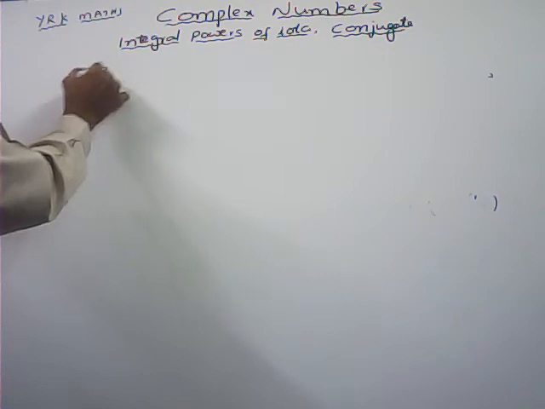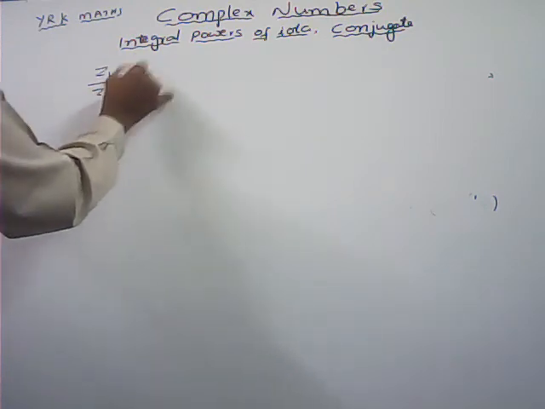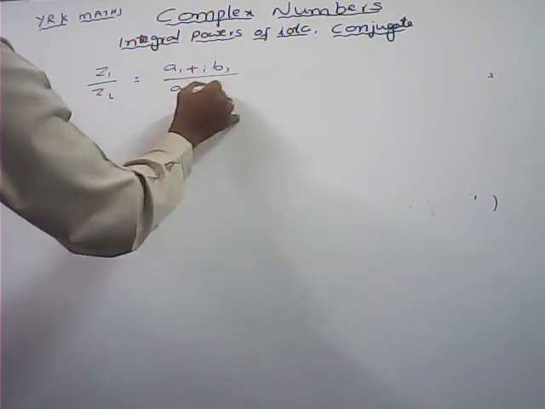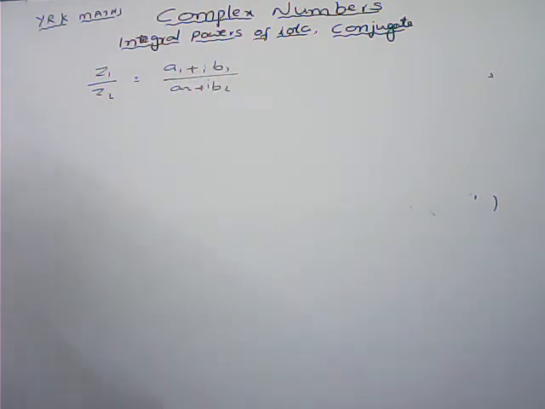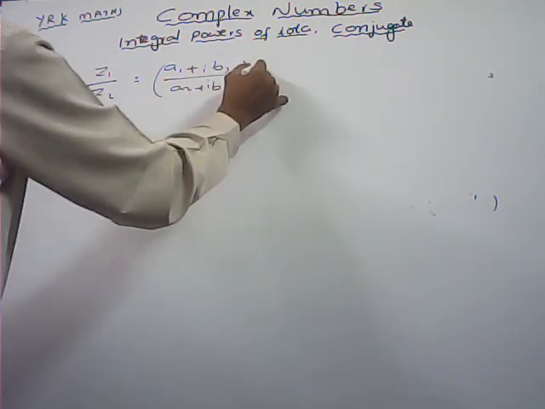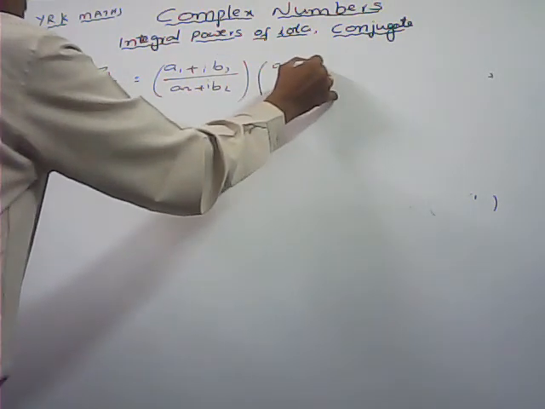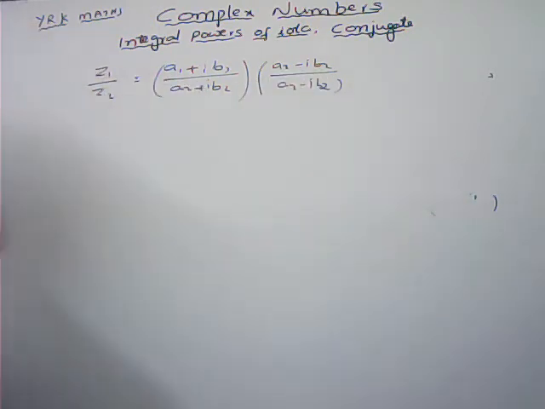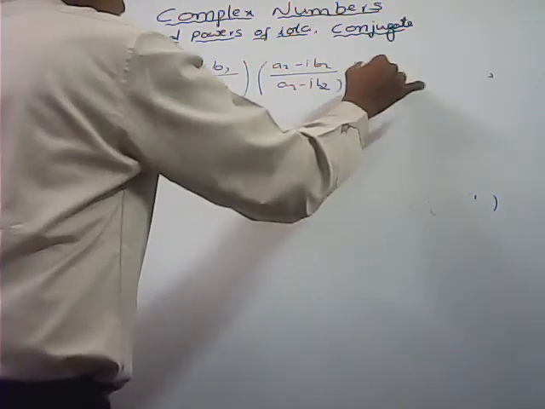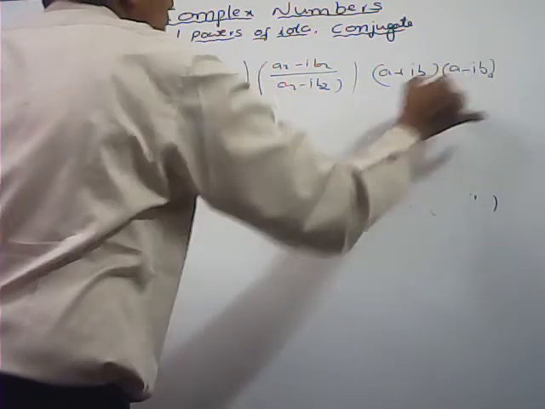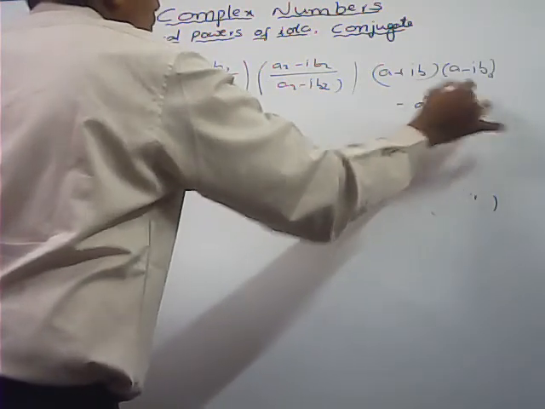Z1 by Z2 that is equal to (a1 plus ib1) by (a2 plus ib2). How to express in the standard form a plus ib? By rationalizing the denominator. The rationalizing factor of a2 plus ib2 is a2 minus ib2. In the whole complex numbers, (a plus ib) into (a minus ib), simply we can write a square plus b square.